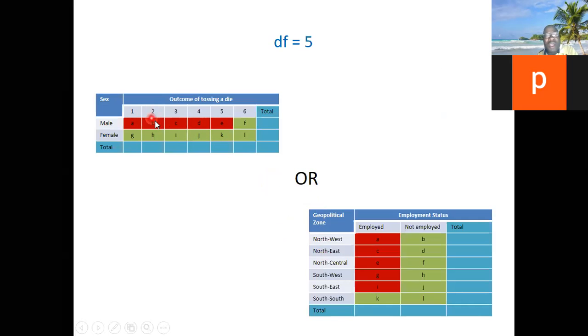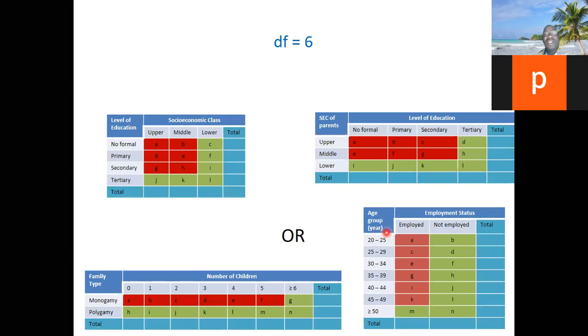There are 2 scenarios here. You have 2 rows, 6 columns. Here you have 6 rows, 2 columns. It's the same. Here the degree of freedom is 6. There are 4 scenarios. 4 rows, 3 columns. That would be 4 minus 1, 3. 3 minus 1, 2. 2 times 3 is 6.